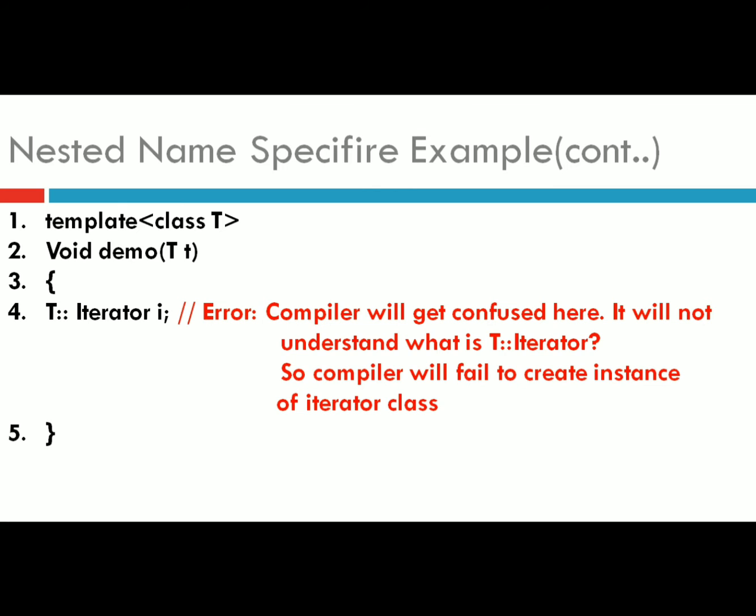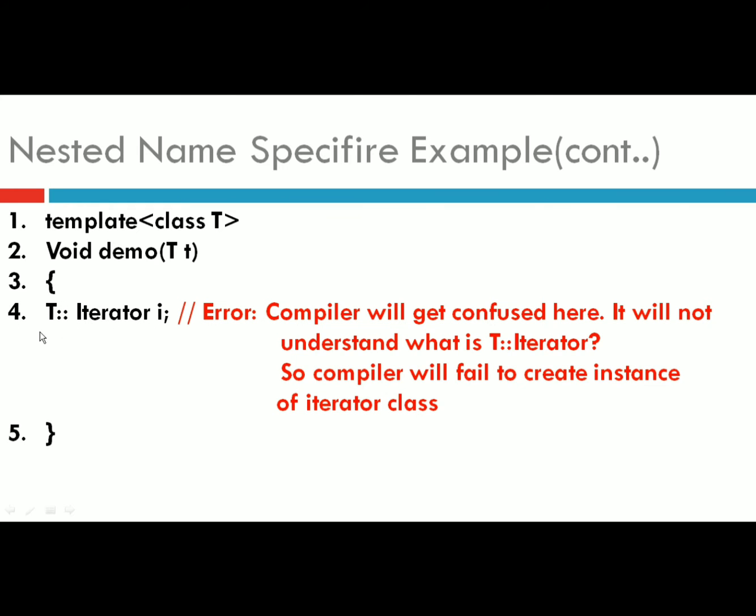So why will the compiler generate an error here? Because the compiler will get confused. It will not understand what this T::iterator is, because it's out of scope of this function. So the compiler will fail to create an instance of iterator class here. If you observe this statement, you will come to know that it is a qualified and dependent statement.